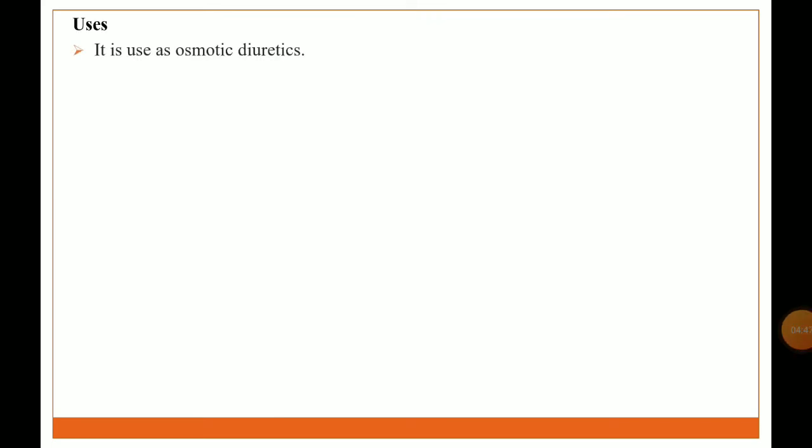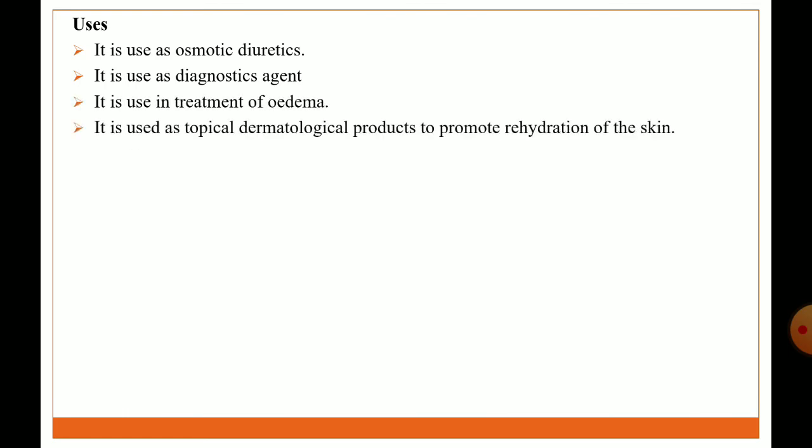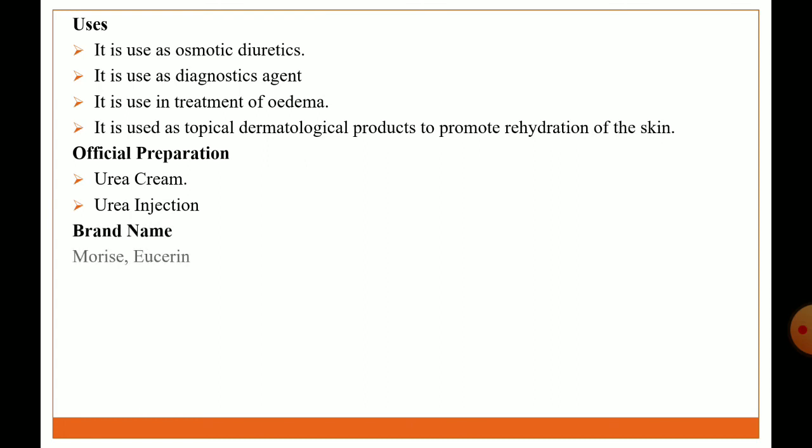Uses: it is used as an osmotic diuretic agent. It is used as a diagnostic agent. It is used in treatment of edema. It is used as a topical dermatological product to promote rehydration of the skin. Official preparations: urea cream, urea injection. Brand name: Murine Serine.